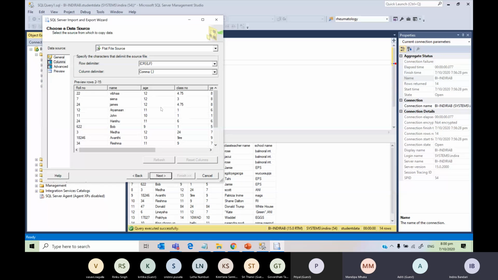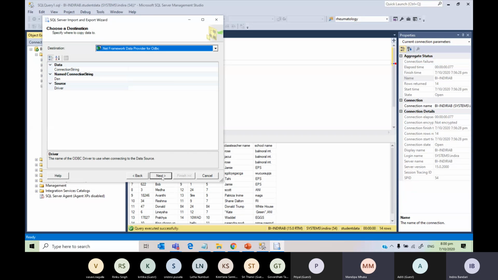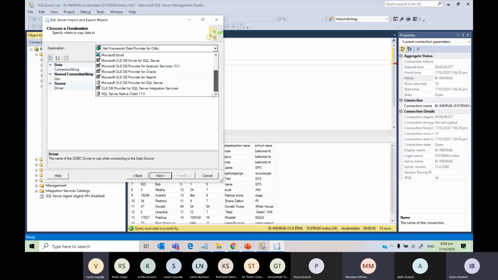Some management studios show this, some may not, so just go next. And here in the destination, you need to choose the last one, which says SQL Server Native Client.